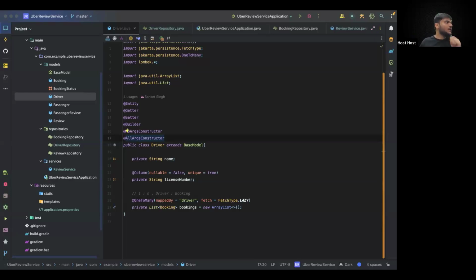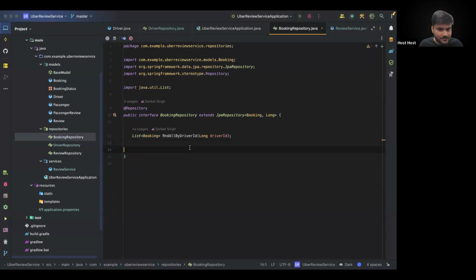Now, what I want is, let's say there is a booking repository. You can see we have one query, find all by driver ID. So you will pass one driver ID and it will correspondingly give you all the corresponding bookings for that driver ID.